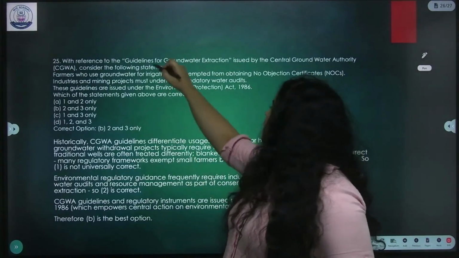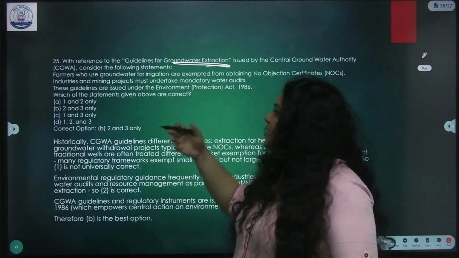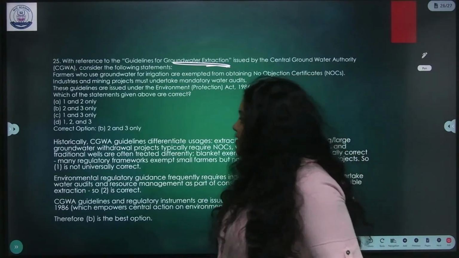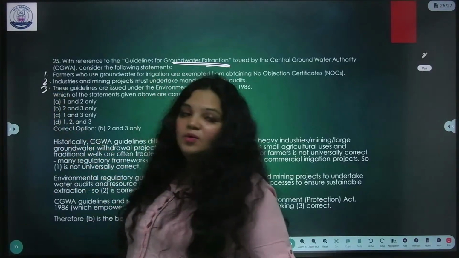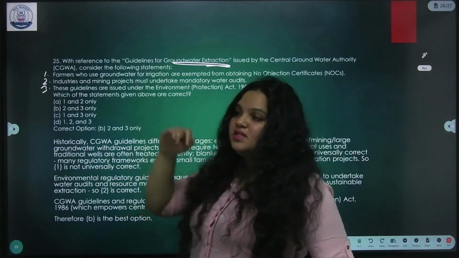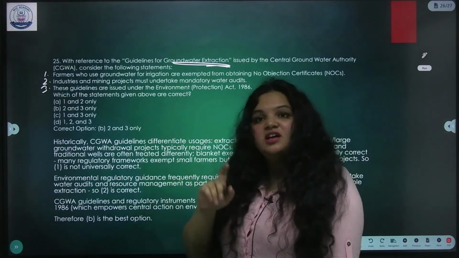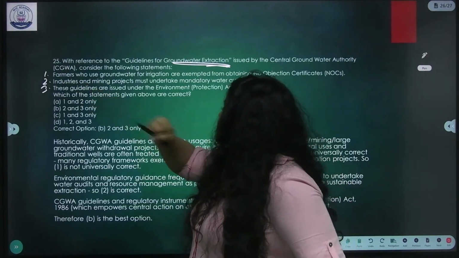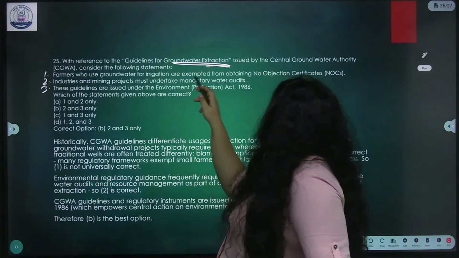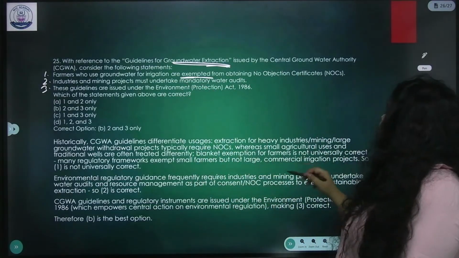Next question is about guidelines for groundwater extraction by CGWA. This is important since the British times. Groundwater policies have been an important topic in civil service examinations since the British times. Now, the farmers who use groundwater for irrigation are exempted from obtaining no objection certificate. No.